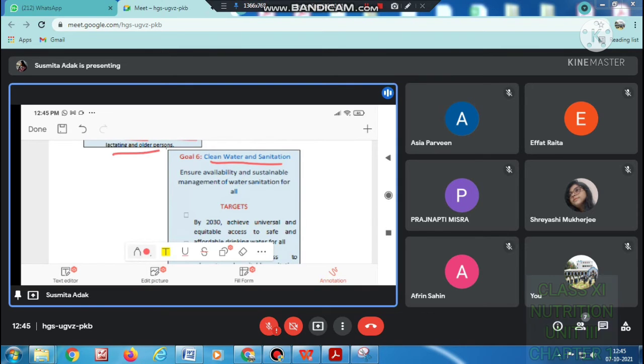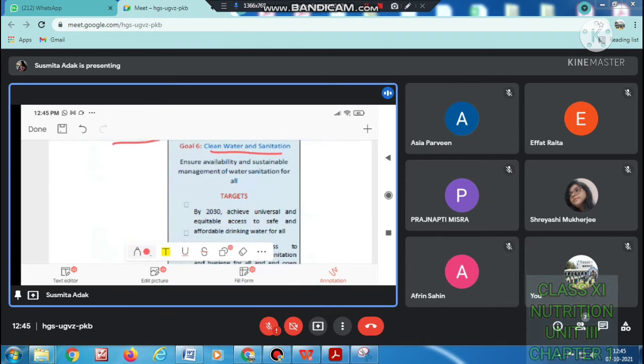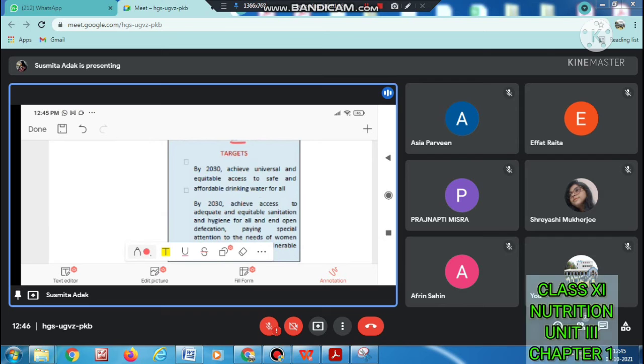So goal 2, that was end hunger. Goal 3, that was good health and well-being, and goal 6, that is clean water and sanitation. Ensure availability and sustainable management of water and sanitation for all. Means ensure that clean water is available for everyone, and there is sustainable management of water and sanitation for all. So what is the target? By 2030, achieve universal and equitable access to safe and affordable drinking water for all. Means by 2030, we have to give access to safe and affordable drinking water for every person.